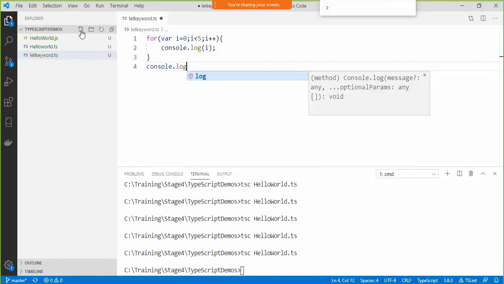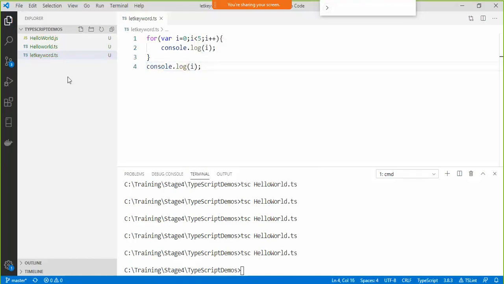Console dot log, again I'm going to access i. See here, I create this particular variable called i, and I'm accessing it outside my loop. Its scope should be limited to this particular block, correct? It should start from this curly brace and end at this curly brace. But that does not happen with var variables in JavaScript because of hoisting. This variable gets created outside the loop.